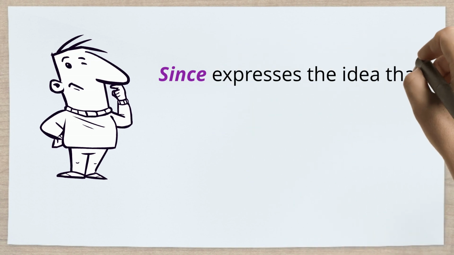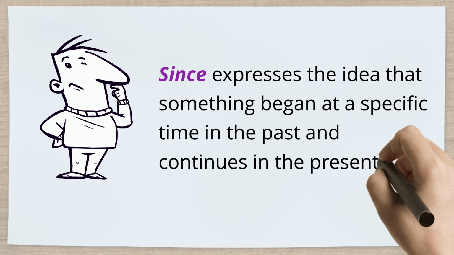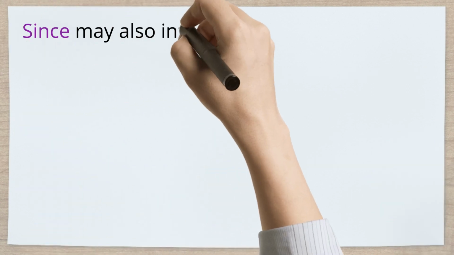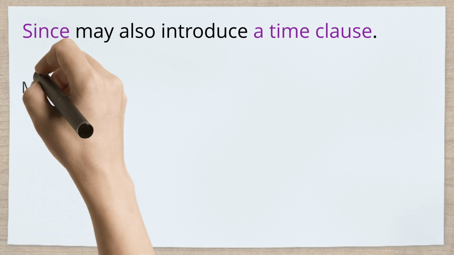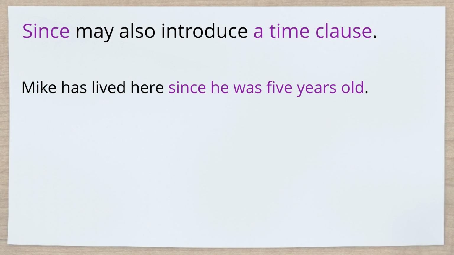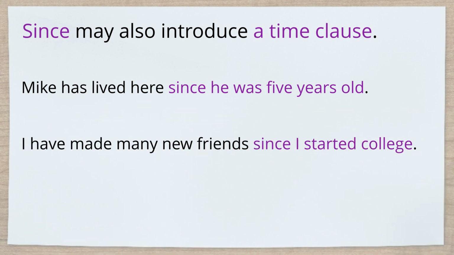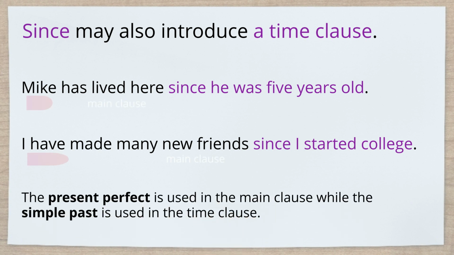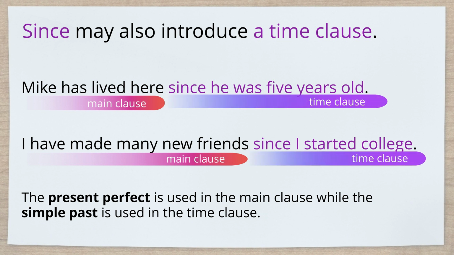Since expresses the idea that something began at a specific time in the past and continues in the present. Since may also introduce a time clause. Here are some examples. Mike has lived here since he was 5 years old. I have made many new friends since I started college. Notice that the present perfect is used in the main clause while the simple past is used in the time clause.